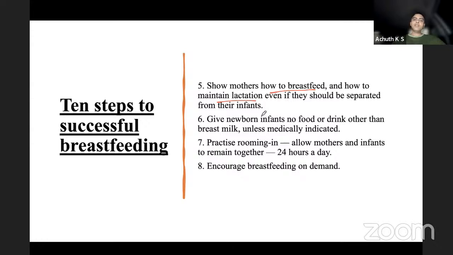After that, educate the mother not to give food or any other drink other than breast milk unless medically indicated. Nothing else apart from this. Practice rooming-in: allow both child and mother to be in a single room for the complete day. Encourage breastfeeding on demand.